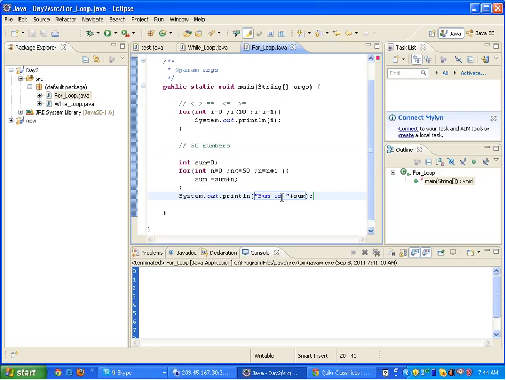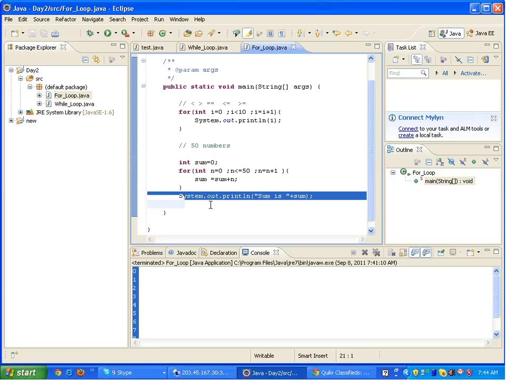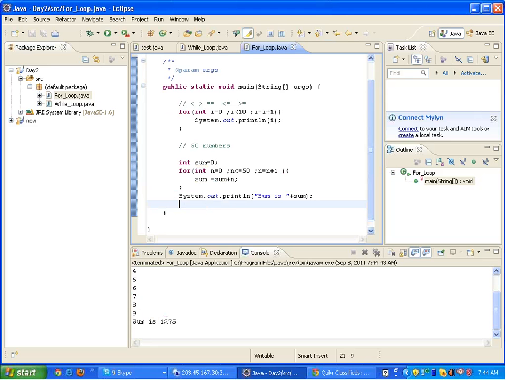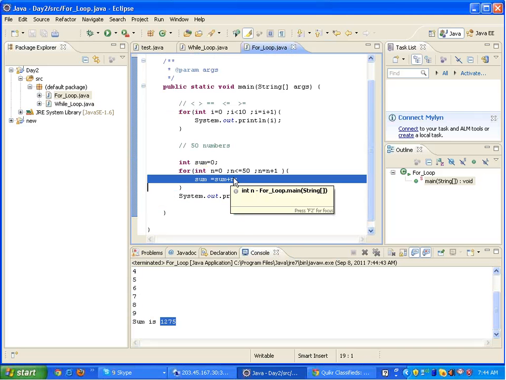So out here, as I had explained you earlier, I have concatenated a string with the integer. Yeah, I think, right? Now when you run this code, see, it's printing sum is 1275. Now how is this logic working? Okay, some of you might be understanding it, some of you might not be able to understand it.